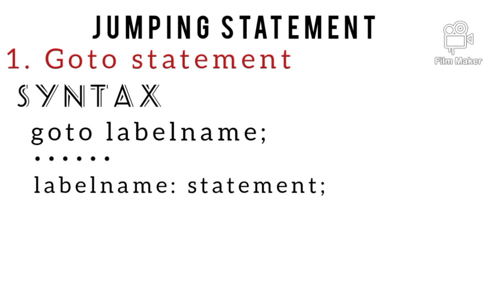After talking about decision making statement, selection statement, looping statement, this is our last type, that is jumping statement. Basically, jumping statements are used to shift the control from one location to another location. It includes goto statement. Use of goto statement is limited as it makes the program complicated and difficult. The syntax of goto statement is given below.